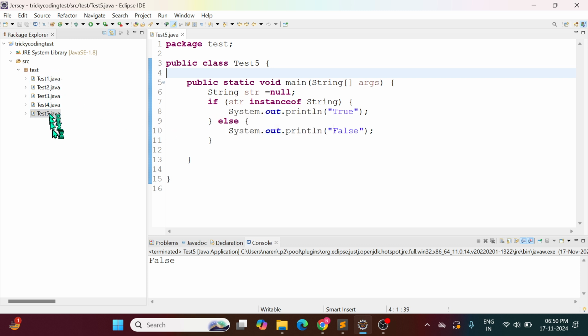So these are the simple 5 questions I have collected in this session. It's very basic, okay? I'm trying to collect a few more questions, and in the next session I will add them.